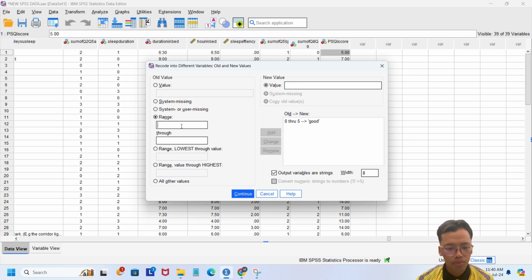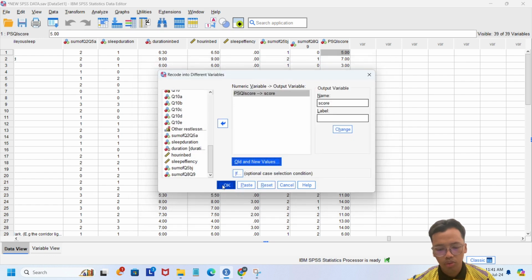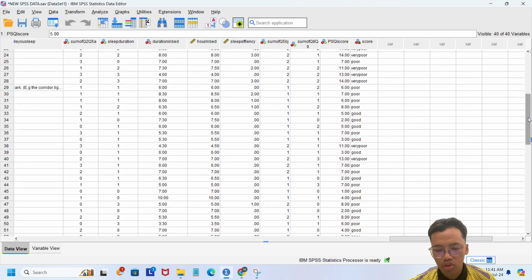Then for the transform, for the score, we make it new values. Good, the value is 1. Poor, the value is 2. Very poor, the value is 3. Then we click continue. Okay. So we can see the output of the PSQI score.